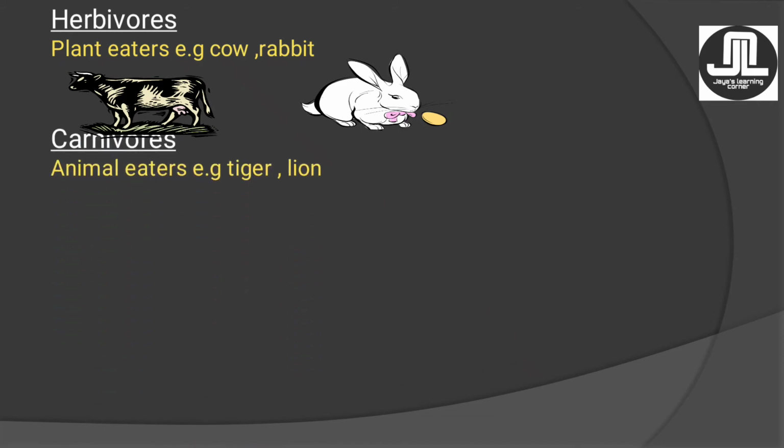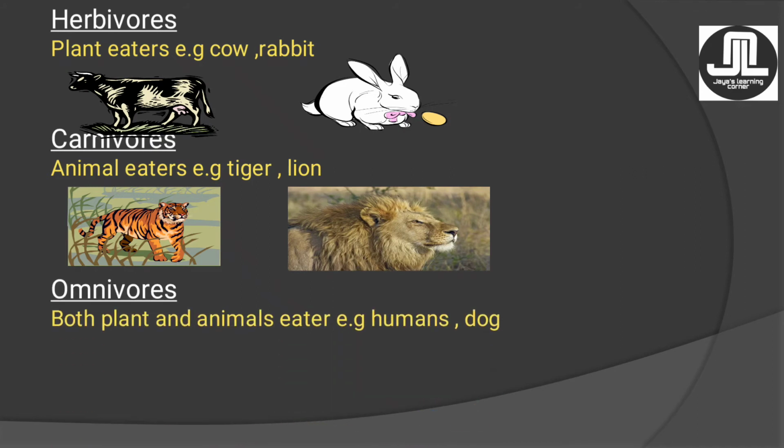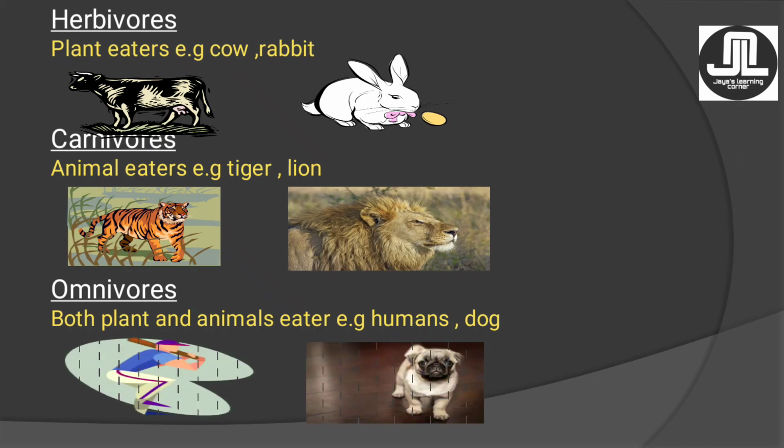Next is the carnivores, the animal eaters. That means animals that eat other animals. So all the animals that consume other animals for their food are called carnivores, like tiger, lion. Next category is omnivores. Omnivores are all the animals that consume both plants and animals, like humans, like dogs. They are known as omnivores.